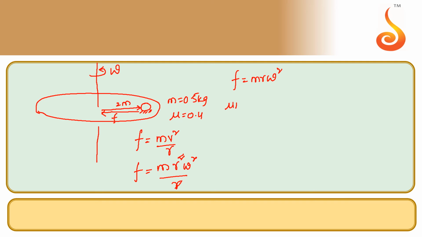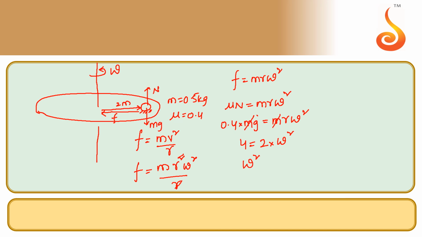Friction can be written as mu into N, which is equal to m r omega square. Mu is 0.4. The weight is acting downward, which is mg, and the normal will act in the upward direction, where normal is equivalent to weight. So in place of normal we can write mg, which is equal to m r omega square. m gets cancelled. So 0.4 into 10, which is 4, is equal to r, which is 2, into omega square.